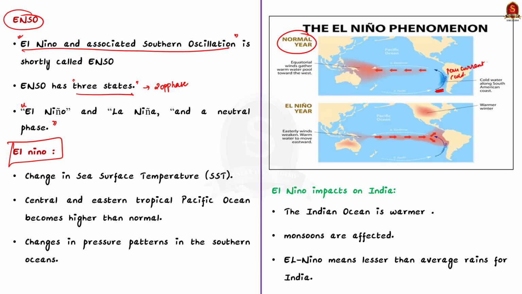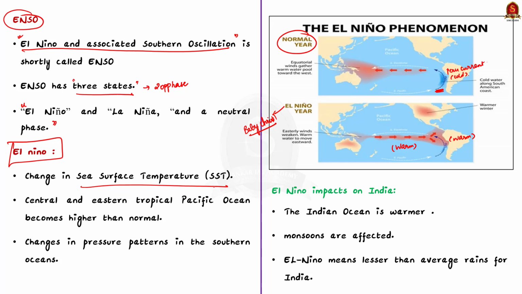On the contrary, in the El Nino event, the sea surface temperature in the central and eastern tropical Pacific Ocean becomes substantially higher than normal. In other words, a warm ocean current temporarily replaces the cold Peruvian current. See, this warm current starts flowing during Christmas. Therefore, baby Christ gave the name to this event. That is, El Nino in Spanish means the child and refers to baby Christ. This oceanic event is associated with changes in the pressure pattern called the Southern Oscillation. As I have mentioned before, El Nino and the associated Southern Oscillation is shortly called ENSO.